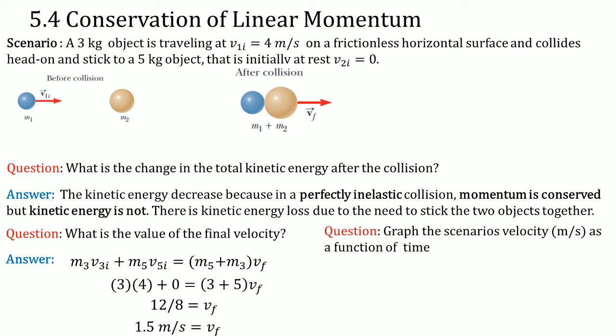So the question could be here: graph the scenario's velocity in meters per second as a function of time. So it starts at 3, then it drops down to the value of 1.5 there. So it drops because there is an increase in its mass because it sticks together. So that's how the velocity versus time graph would look like. That drop here comes from the addition of the mass sticking together.